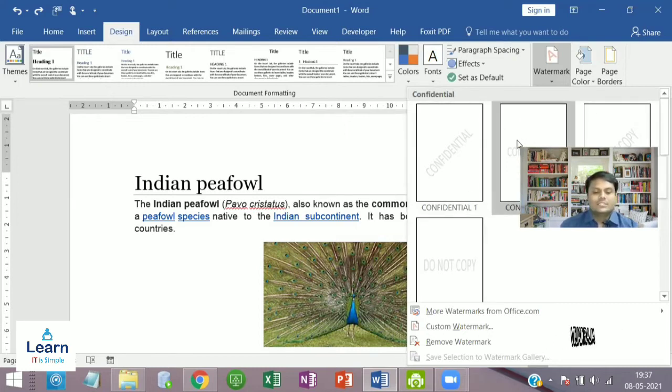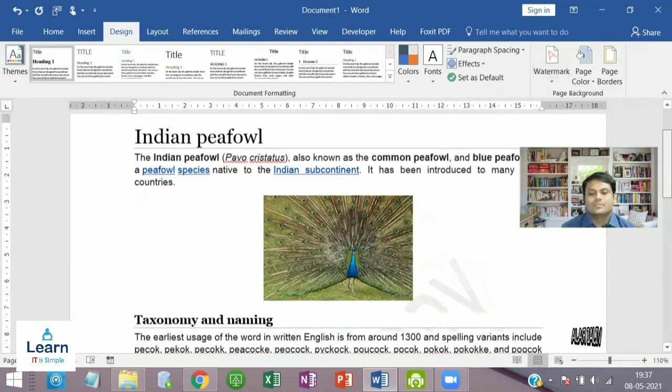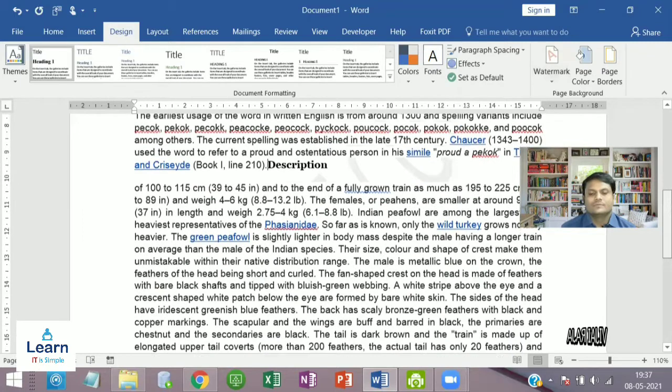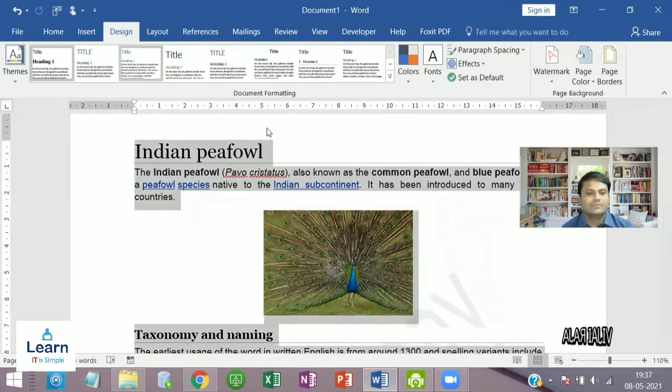You can add this watermark based upon your requirements. If I want to do that, Do Not Copy, you will find this.